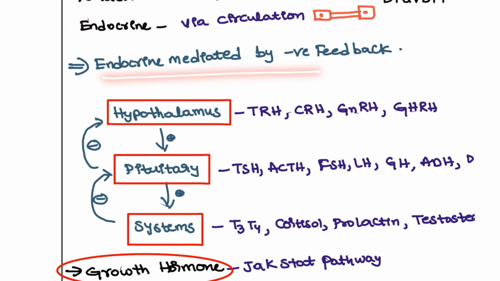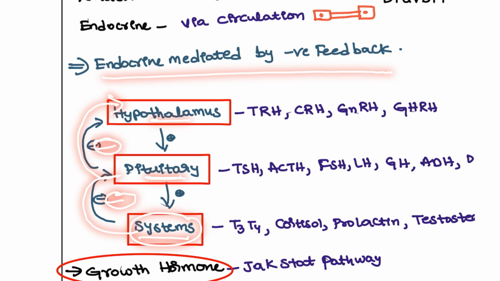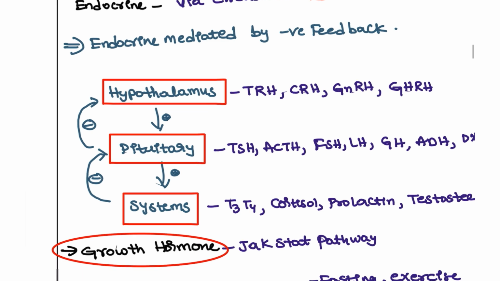Endocrine mediation will be mostly in the negative feedback only. For example, the hypothalamus will signal the pituitary to produce the hormone. The pituitary will produce the hormone for the target glands, and once they produce, they will send the signal to the pituitary, please stop, we have already produced, and it will also send the signal to the hypothalamus, please stop, it's already normal. So this is the negative feedback. You are pulling back from the function.